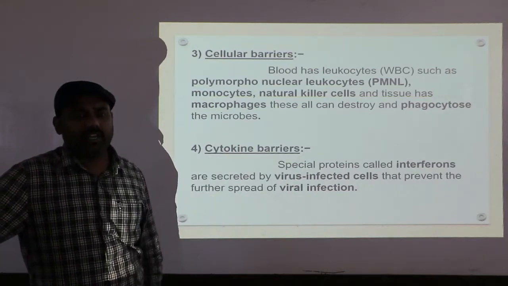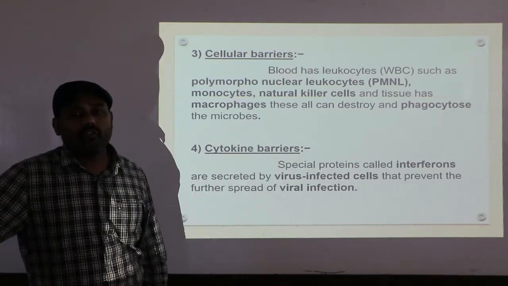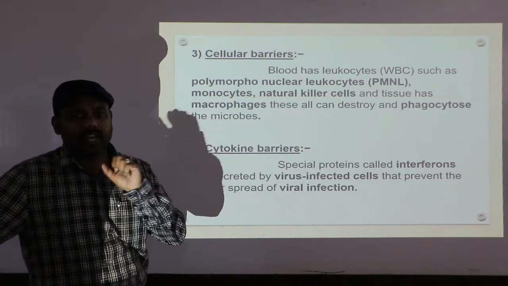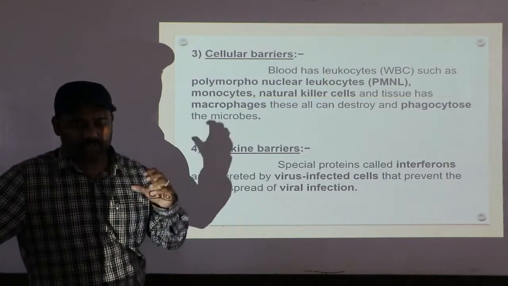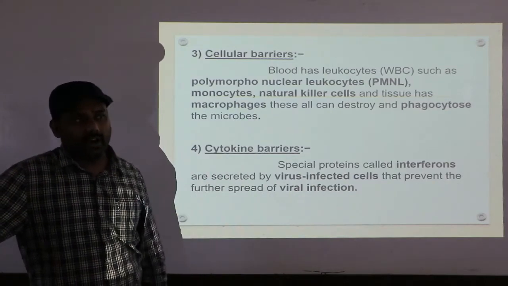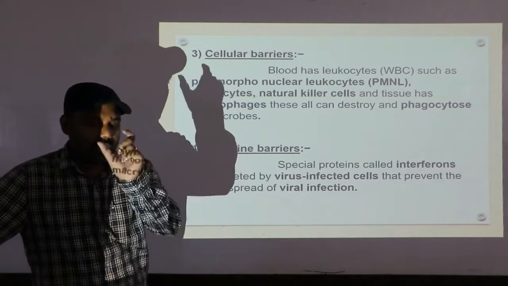Clear? One more cytokine barrier is there, called lymphokines. That lymphokine is secreted by the T lymphocyte. It is also ready to kill the antigen or pathogen, called lymphokine.